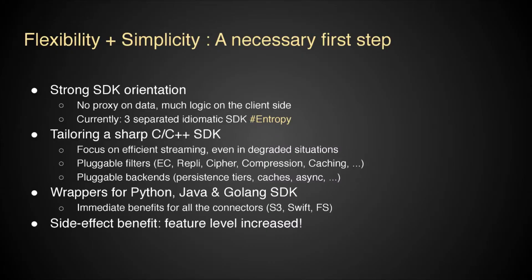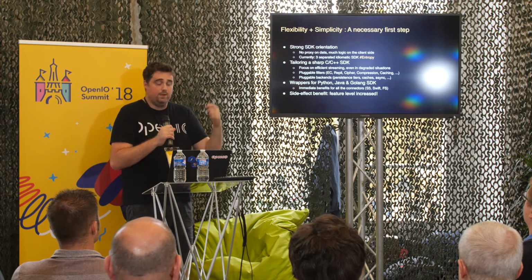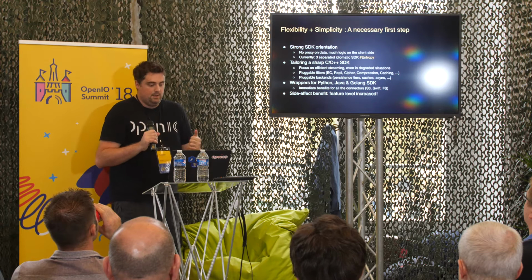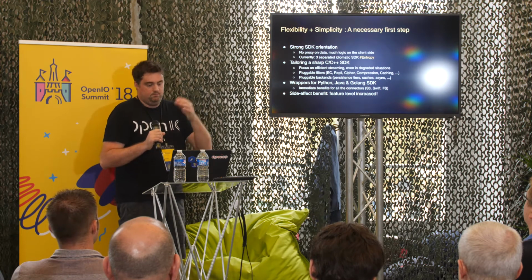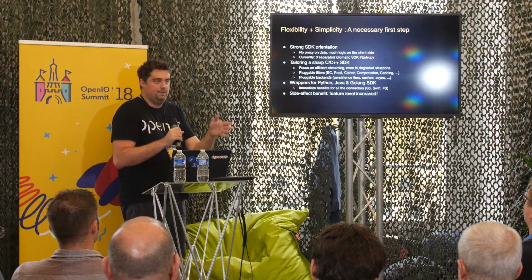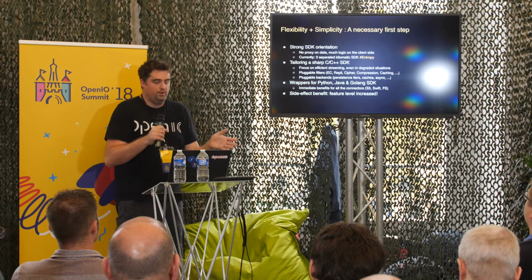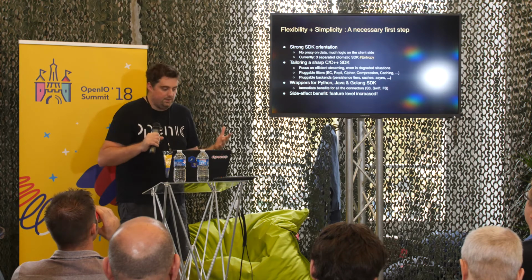Both flexibility and simplicity require a preliminary step that is currently running on the development side at OpenIO. Because we have no proxy and no mandatory gateway in the solution, we chose a strong SDK orientation where you directly access from the API, so from the application that uses the data. But the problem, because it happens in companies, is that we developed three idiomatic APIs that do not wrap each other to provide all the features. This leads to an increase of entropy.